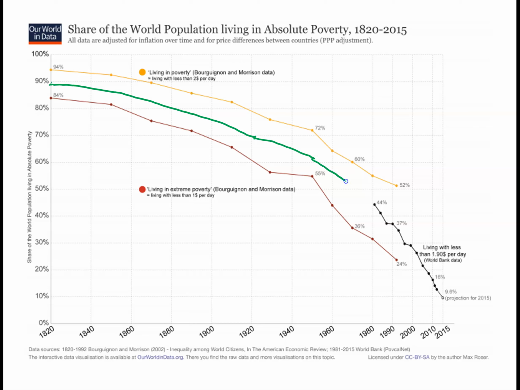And then after World War II, it fell quickly. This is a story that you do not hear often, at least not outside of economics courses: back in the 1800s, almost the entire world was very poor and living at the edge of survival in terms of living standards. And now that has fallen tremendously.